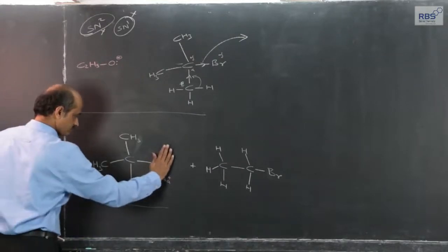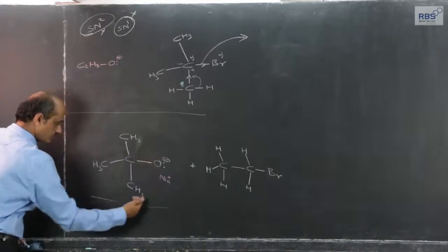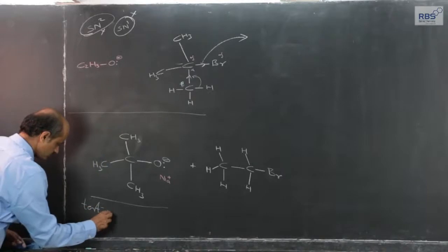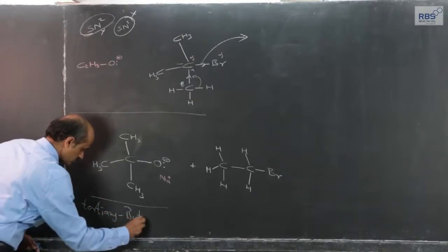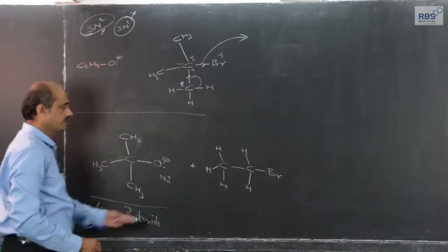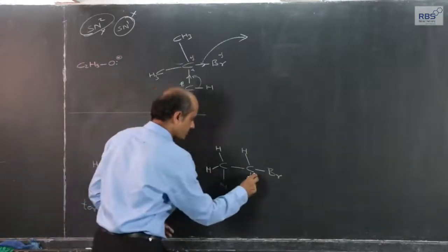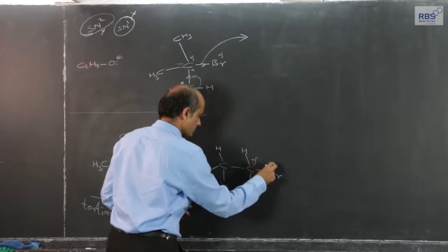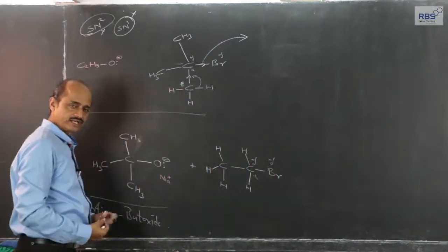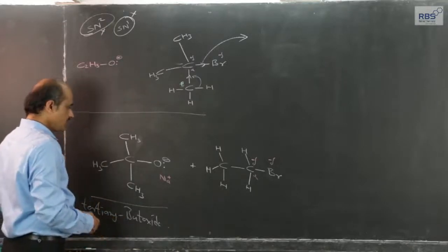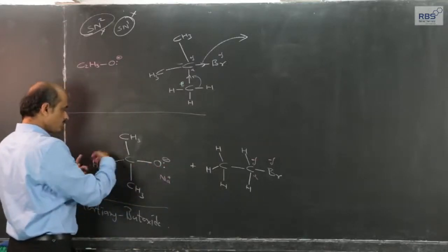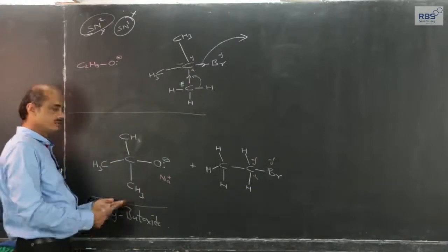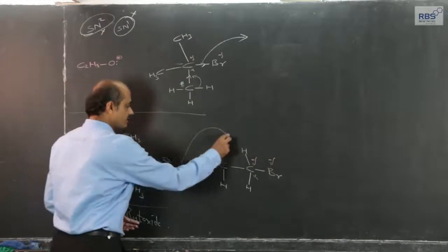This is the tertiary butyl group, tertiary butoxide, and ethyl bromide, where the alpha carbon atom and the carbon bromine bond is polar, delta positive, delta negative, because of the minus I effect of bromine. Now, although this alkoxide is bulky, the negatively charged oxygen of this alkoxide has to attack the alpha carbon atom.